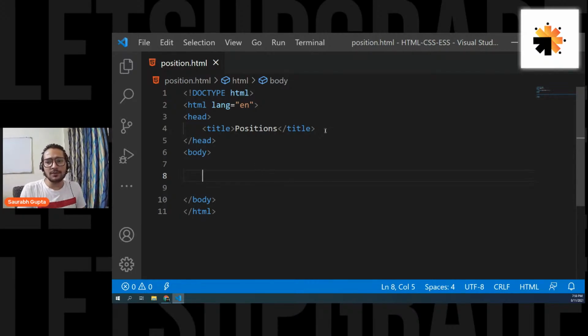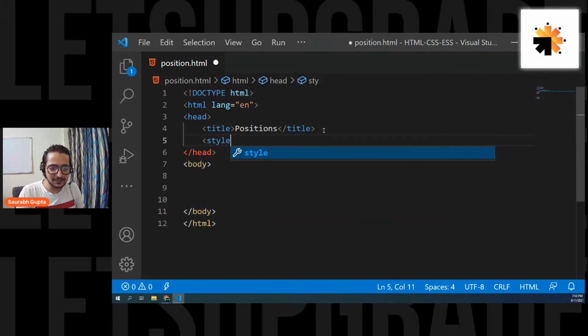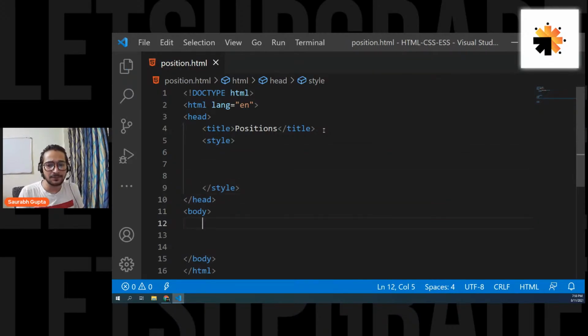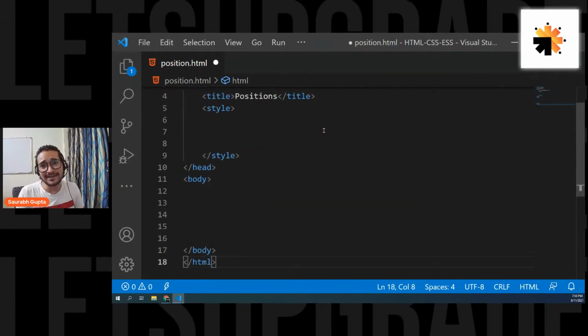Okay, guys, now my CSS is not going to be that long, so I'm not writing any external CSS. I hope you understand this. For this particular file, I'm simply going to write internal CSS.